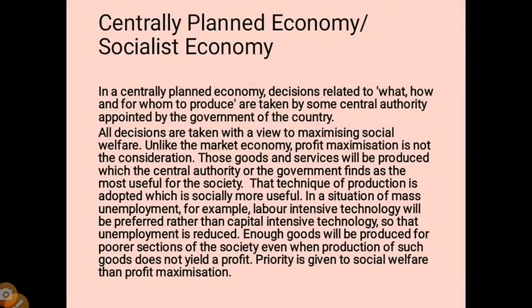Next we have the centrally planned economy, which you can also call the socialist economy. In a centrally planned economy, decisions related to what, how and for whom to produce are taken by some central authority appointed by the government of the country. All decisions are taken with a view to maximizing social welfare.